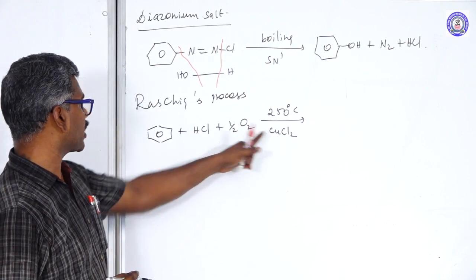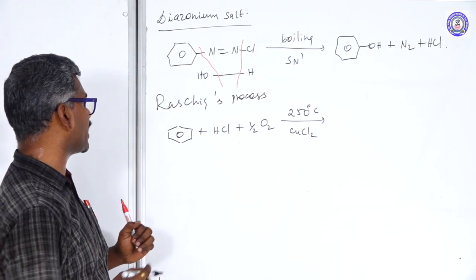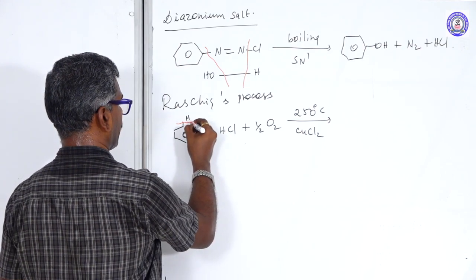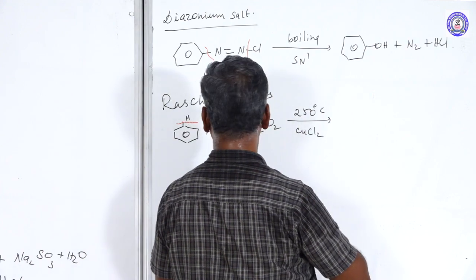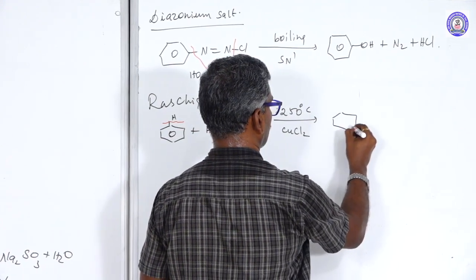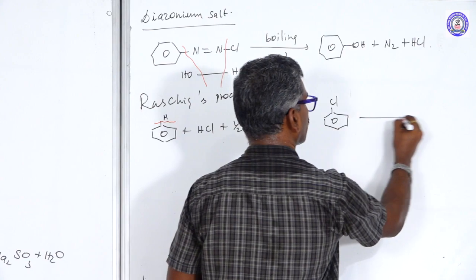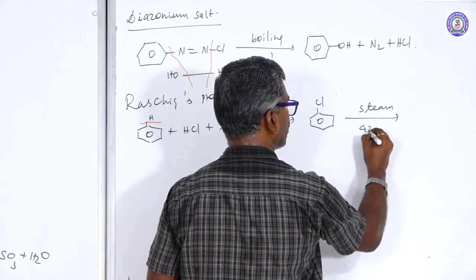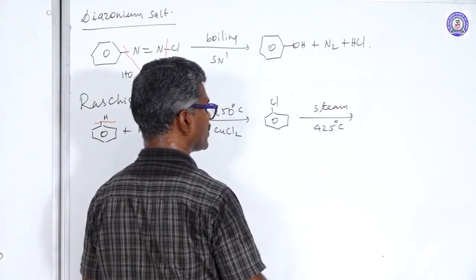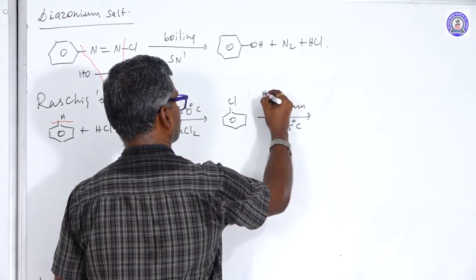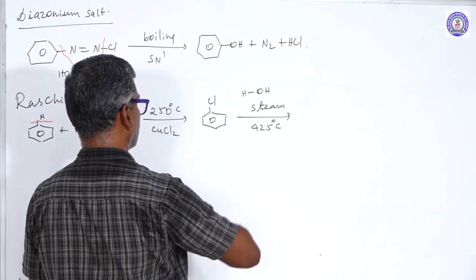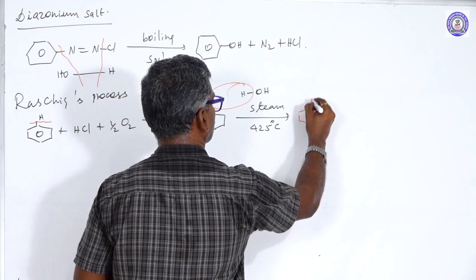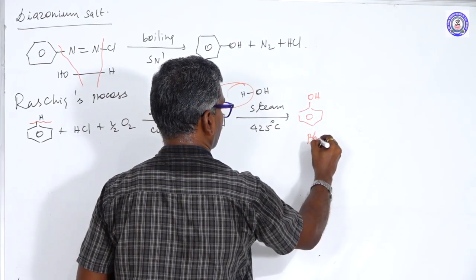In the presence of cupric chloride, the benzene carbon-hydrogen bond breaks to form chlorobenzene. Chlorobenzene is treated with steam, temperature 425 degrees Celsius. Steam means water. Removal of HCl to form phenol.